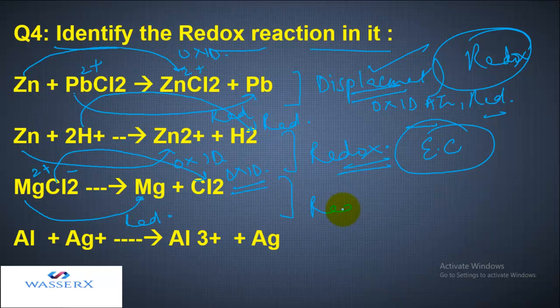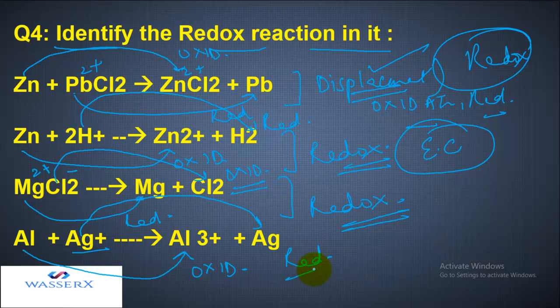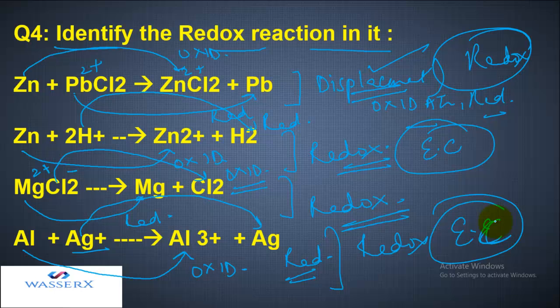Again, on the basis of the electronic concept, this is a redox reaction. In the next one, aluminium is in elemental state but converting into Al3+, that is losing electrons, undergoing oxidation. Ag+ is becoming back to Ag by accepting electrons, that means undergoing reduction. Again, it is a redox reaction on the basis of the electronic concept.